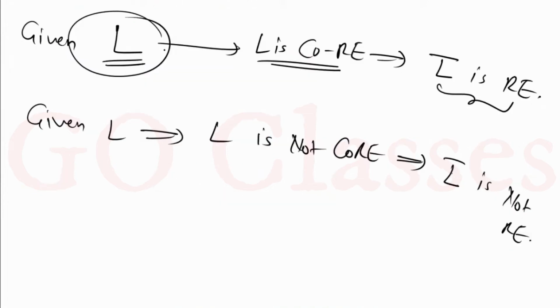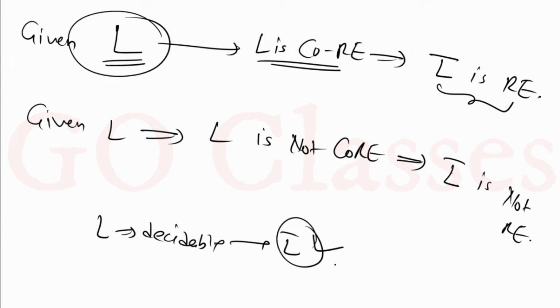If you have a language which is co-RE and undecidable, then that is not RE. Because if you have a decidable language L, then you know that its complement is also decidable, so you can say L complement is also RE. So every decidable language is also co-RE, because the definition of a co-RE language is that its complement is RE.